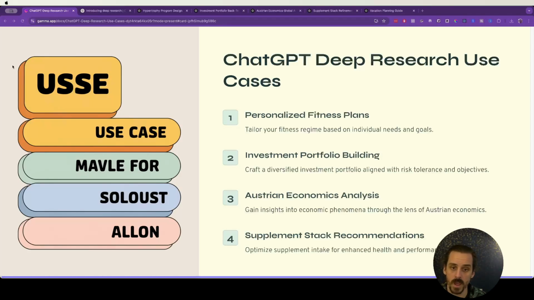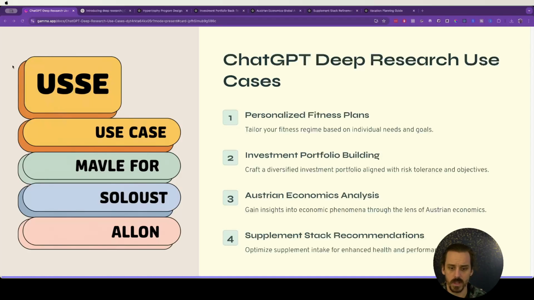Another awesome use case that we're going to go through, building an investment portfolio with specific parameters in place. So like, what do we actually value? What things do we care about? What do we believe is true about the world and the way it's heading? How can we feed that into the system and have it build us a back-tested investment portfolio? So we're going to see what it can do there.